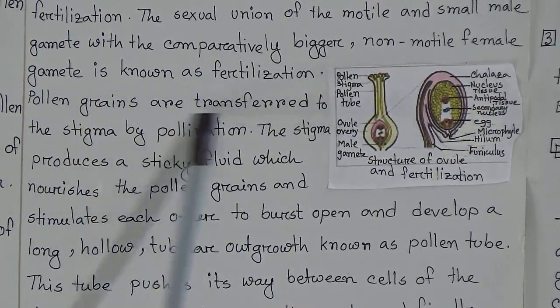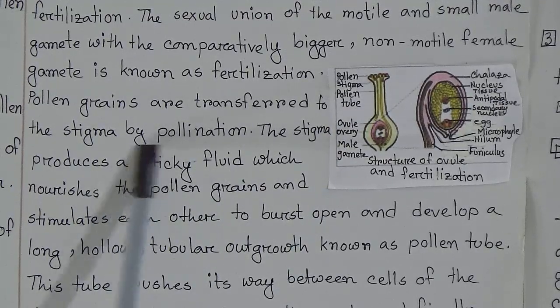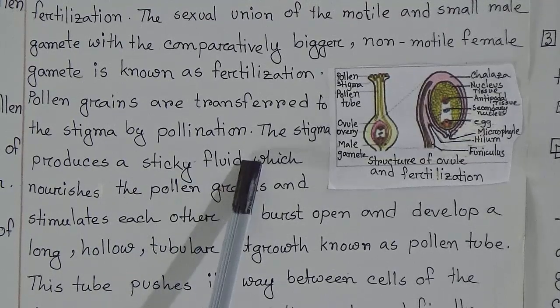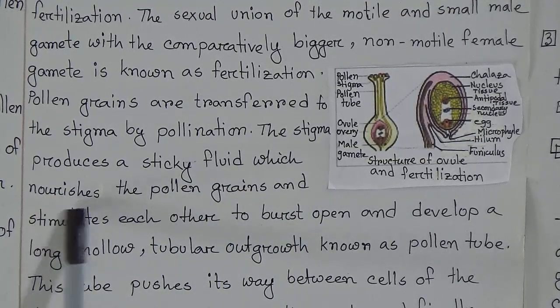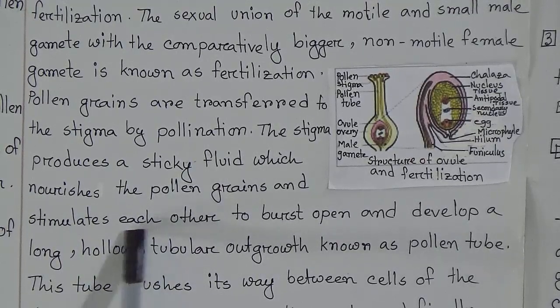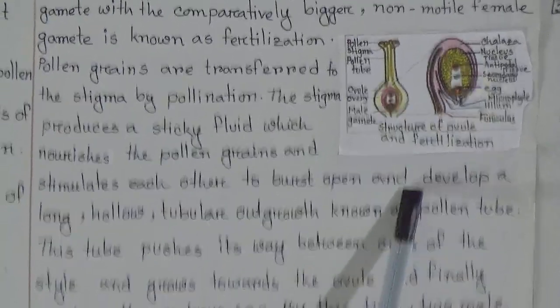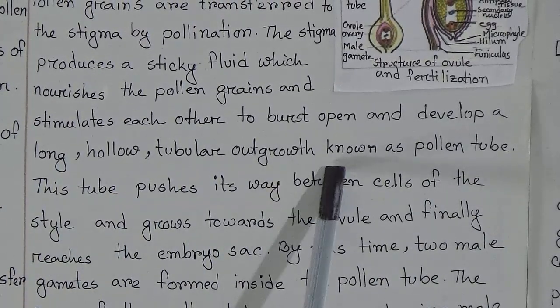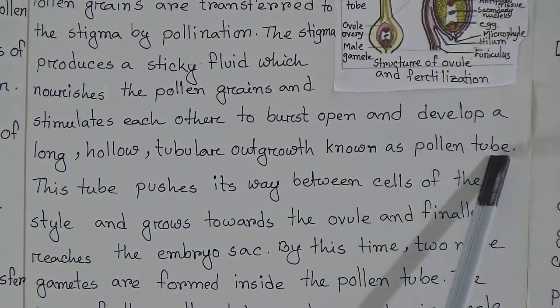Pollen grains are transferred to the stigma by pollination. The stigma produces a sticky fluid which nourishes the pollen grains and stimulates them to burst open and develop a long hollow tubular outgrowth known as the pollen tube.